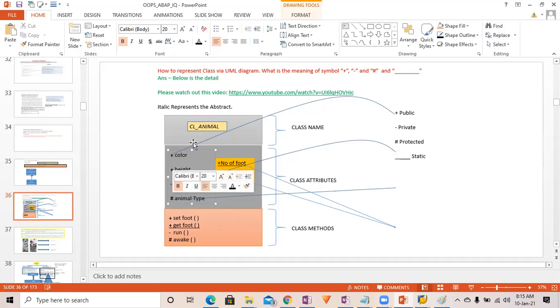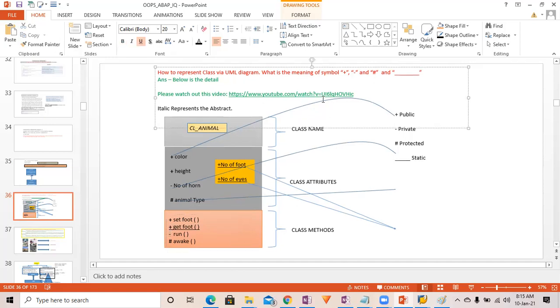So if something is written like this, you can understand which is public, which is protected, which is private. And here these are the different methods. This is public, this is abstract, an underscore means abstract. This is a static method, and this is a private method. So this is how you can represent it.